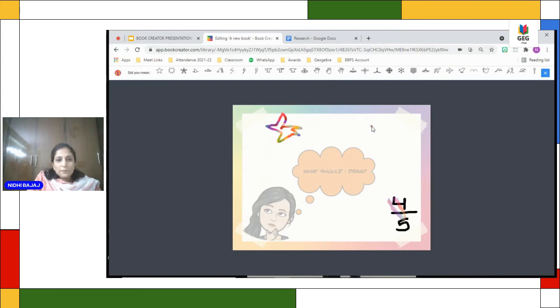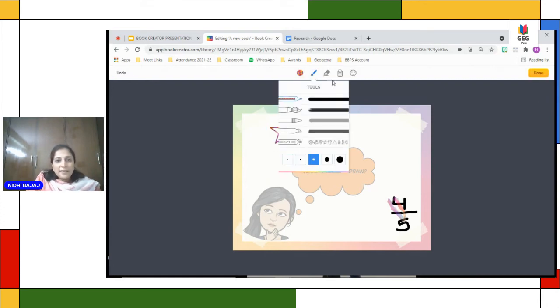Okay. So it says, do you want to draw something like this? So I said, yeah, I wanted to draw a star. So it will turn into a star. Then I close it. It has a fill tool.